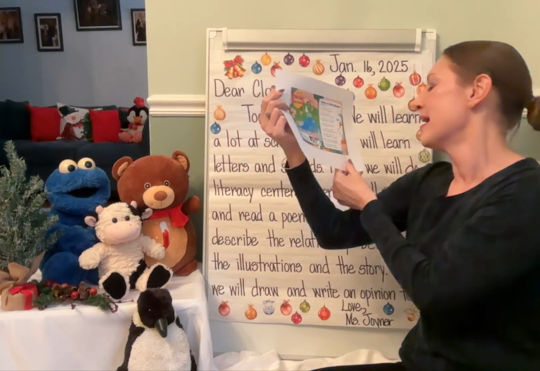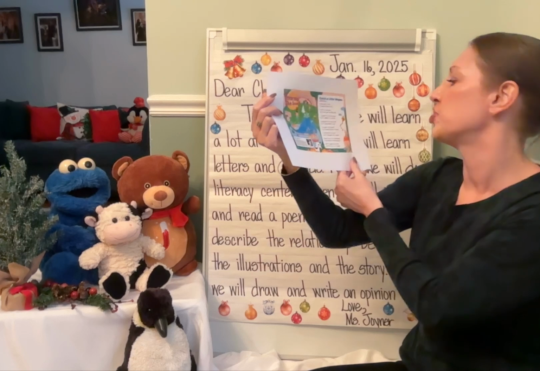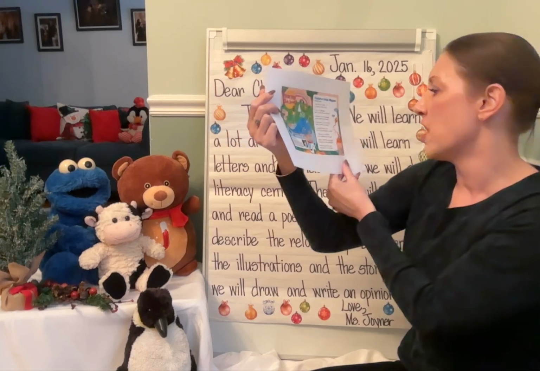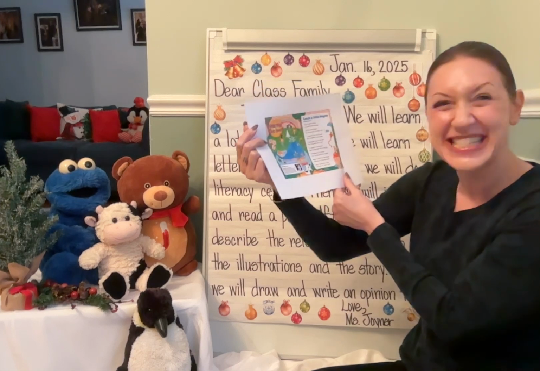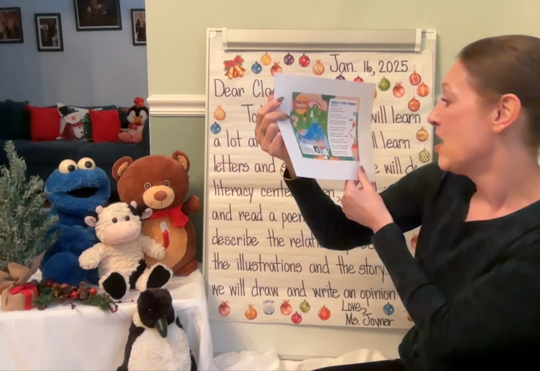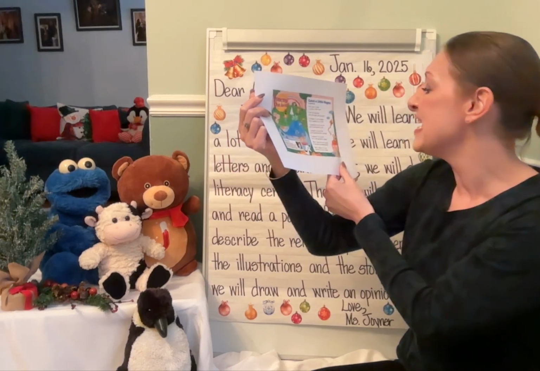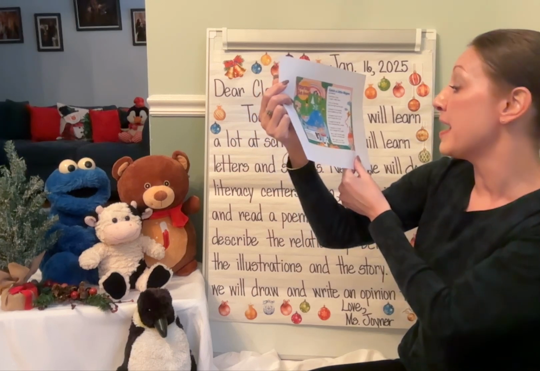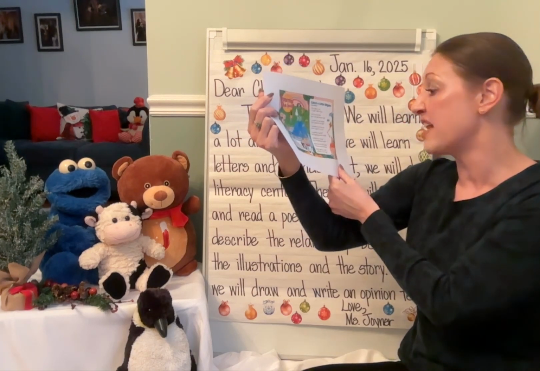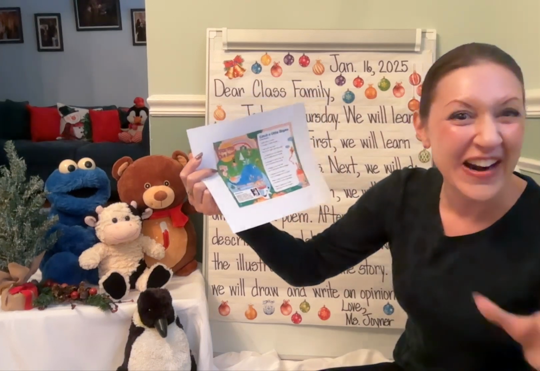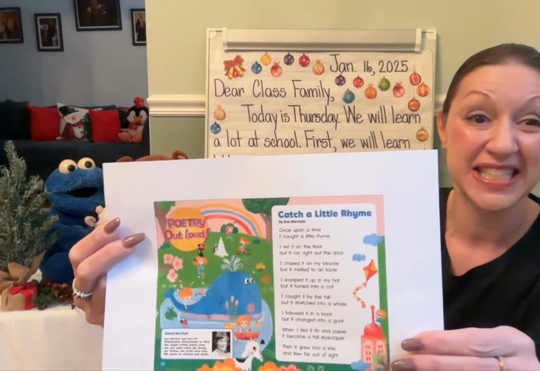I caught it by the tail, but it stretched into a whale. I followed it in a boat, but it changed into a goat. When I fed it tin and paper, it became a tall skyscraper. Then it grew into a kite and flew far out of sight.